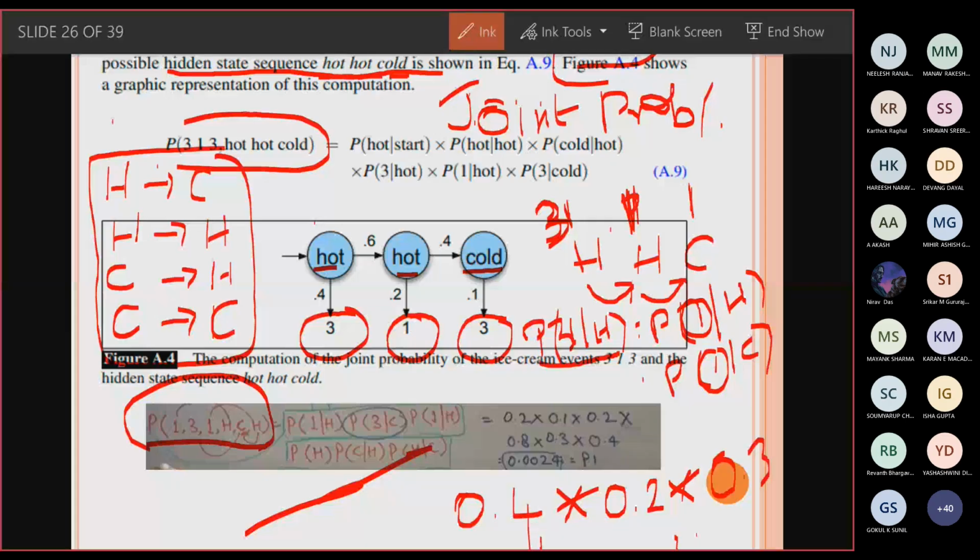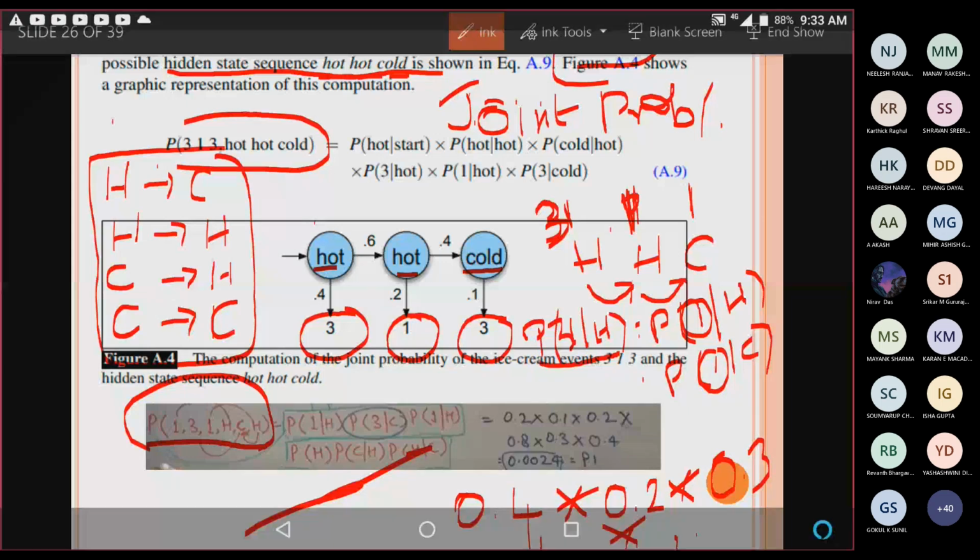I'm just taking some value. You have to multiply it with the entire probability also, since it is a joint probability problem.